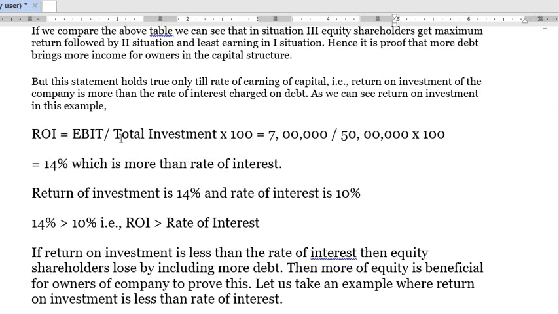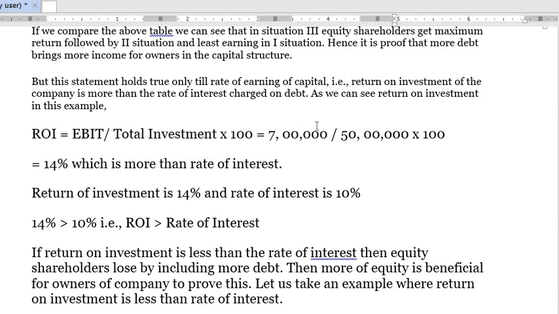return on investment. Okay, we had made an investment of 50 lakh rupees, and in all the situations our EBIT was 7 lakh rupees, right?